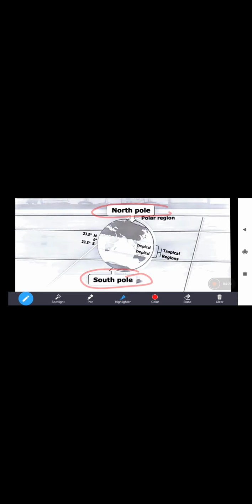Most of the year, in the winters, the temperature of the poles will go down to minus 37 degrees Celsius.